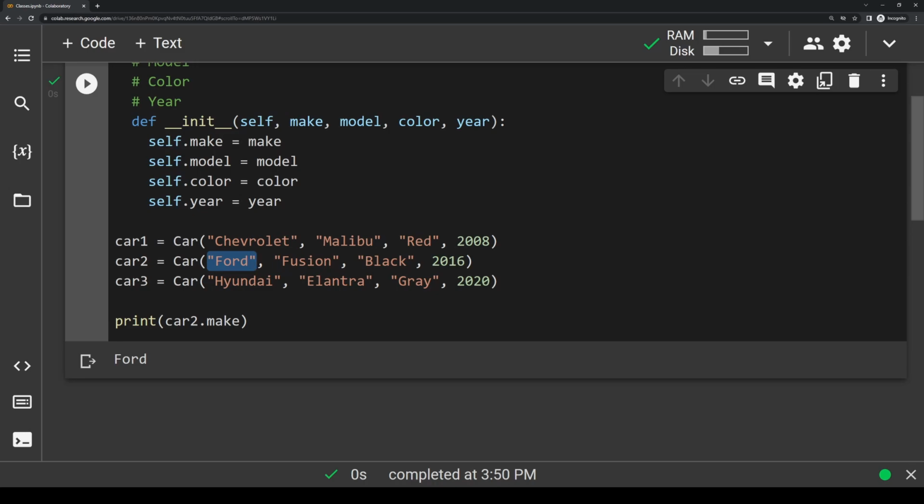Let's try some more things. Let's print out car2.color. If we do car2.color, it should print out black. Let's do car1.model, and you'll see it'll print out Malibu.